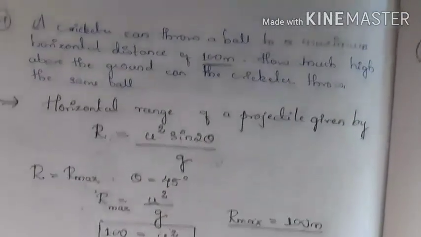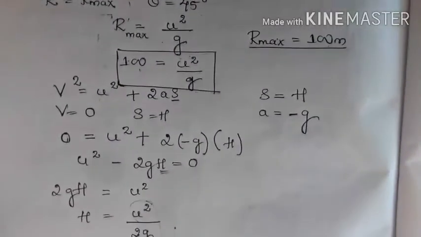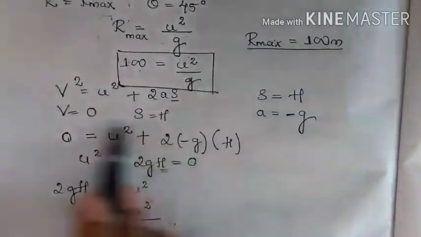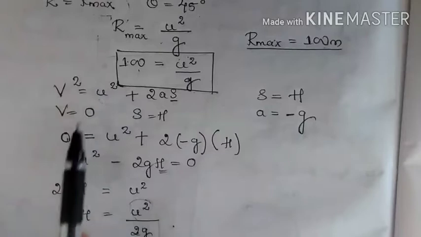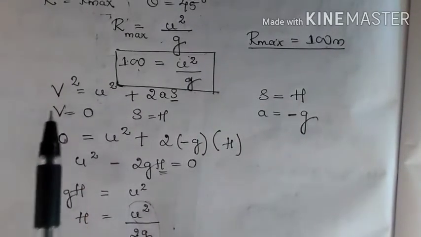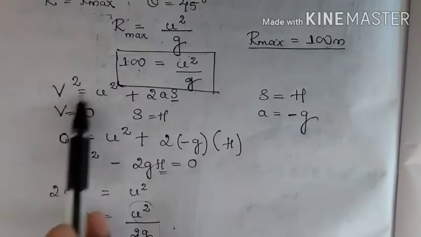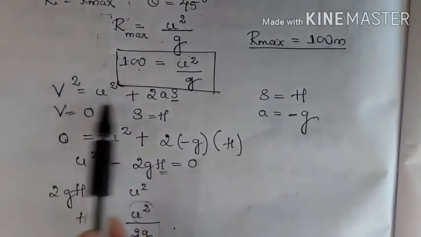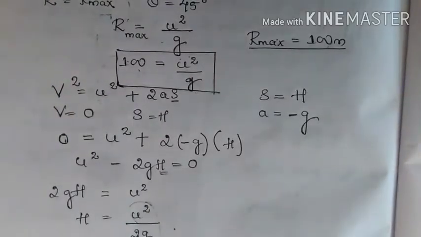Hope you all have understood. I'm really sorry for this part. I guess I said initial velocity is 0. That is wrong. The final velocity of the ball is 0. I repeat, the final velocity of the ball is 0. Initial velocity is not equal to 0.